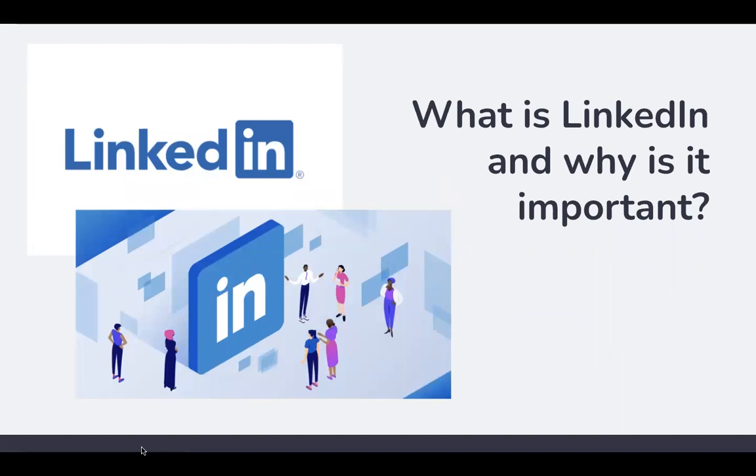Before we get started, it's important to ask yourself the question, what is LinkedIn and why is it important? As you develop your professional career a bit more, it's important to understand the online presence. LinkedIn is a great online platform that is mainly used for professional networking, seeking employment opportunities, connecting with friends and colleagues, and overall career management. Most companies use LinkedIn to recruit and search for potential employees. So if you're looking to build your professional reputation and online presence, LinkedIn is a great way to get started.